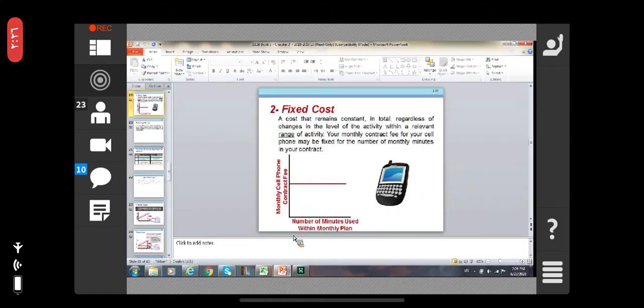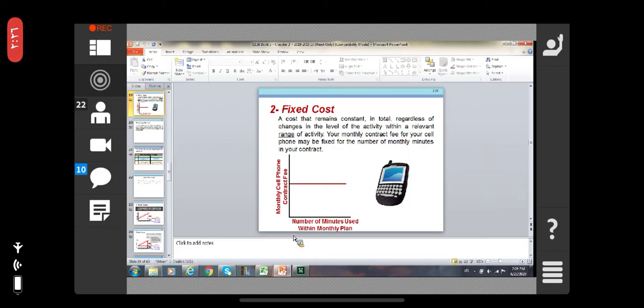The fixed cost is fixed in total regardless of the change in the level of the activities within a relevant range of activity. Your monthly contract fees for your cell phone may be fixed for the number of monthly minutes in your contract. Or you can say the rent on the office, it will be the same, it will never change.